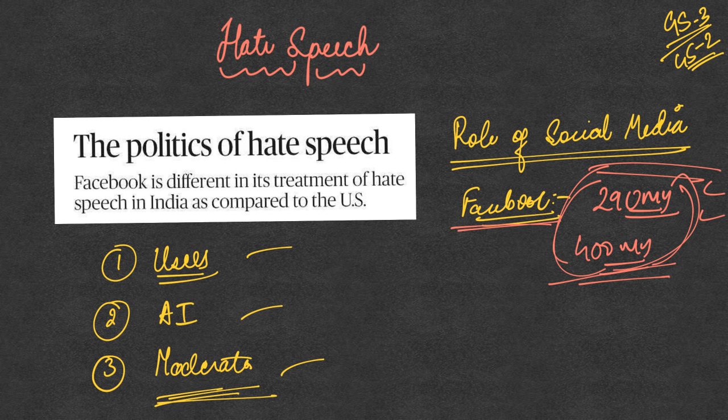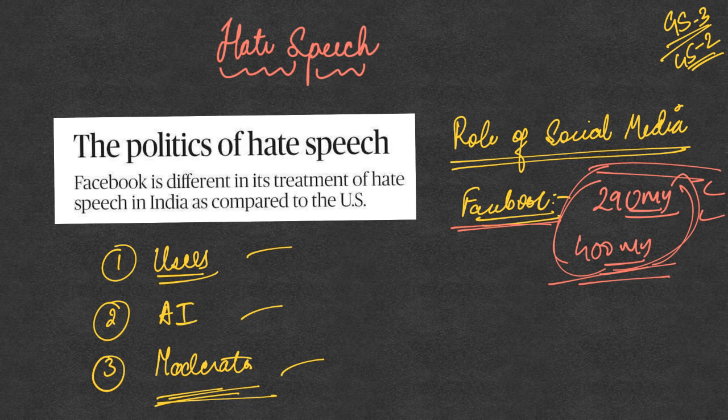To show that it is very serious about tackling hate speech, it has even removed some of the ads, promotions and content posted by United States President Donald Trump on the re-election 2020 campaign. Some of the tweets have also been removed. So this way Facebook has done a good job in the United States.